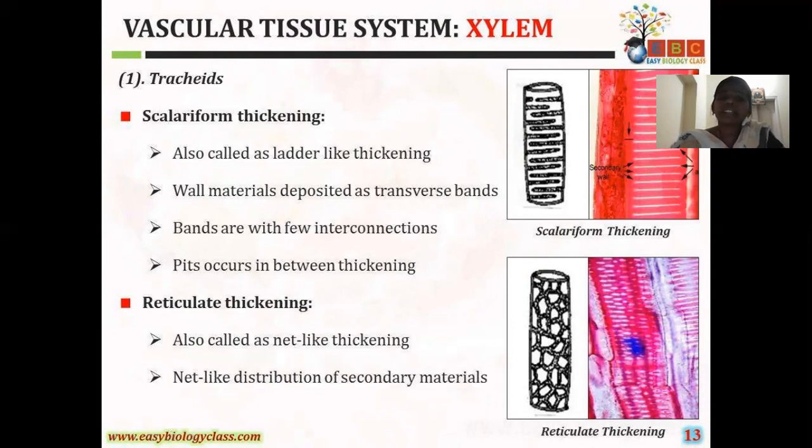Next is the reticulate thickening. In this reticulate type of thickening, the cell wall is deposited with the lignin in a net-like manner. That means the lignin is deposited in a network manner. That kind of thickening is called reticulate thickening.